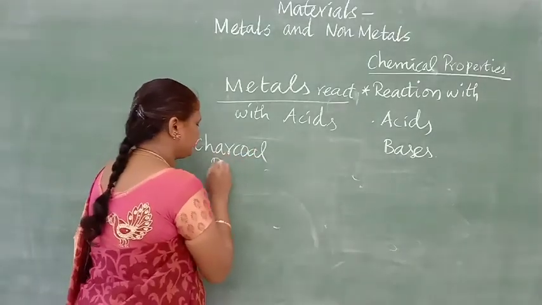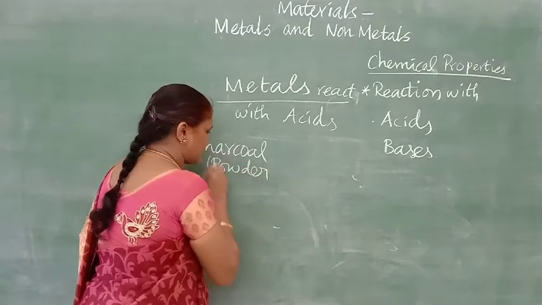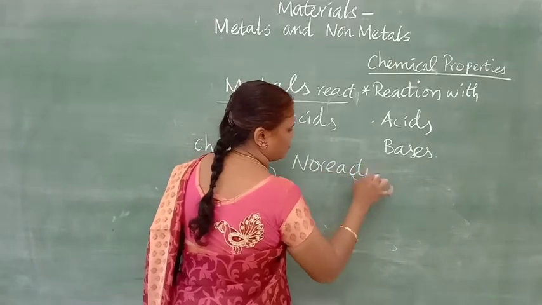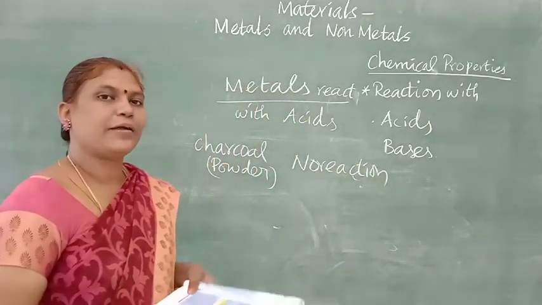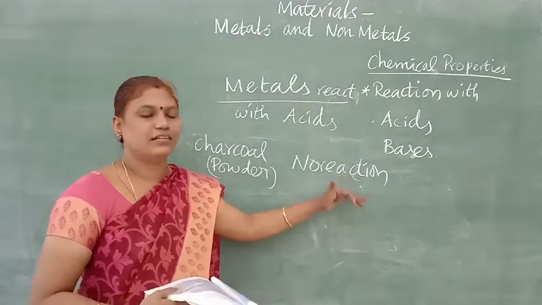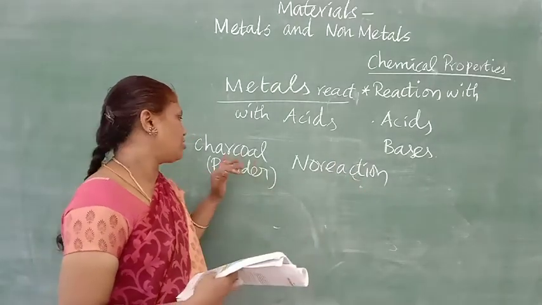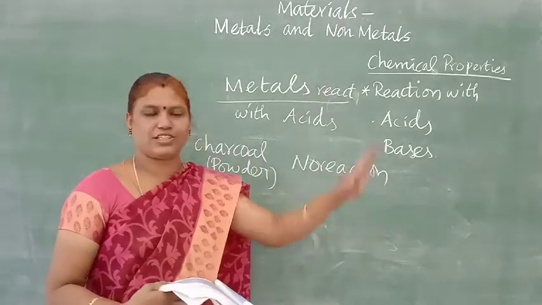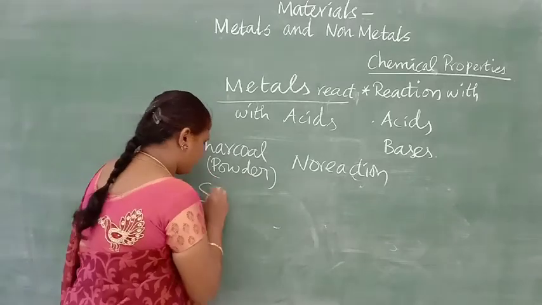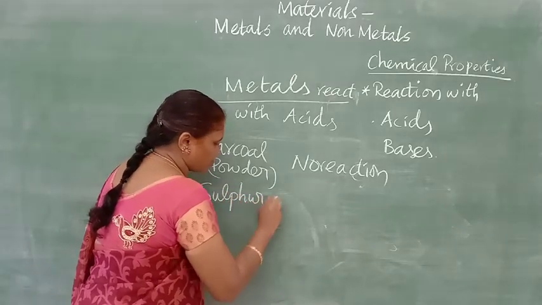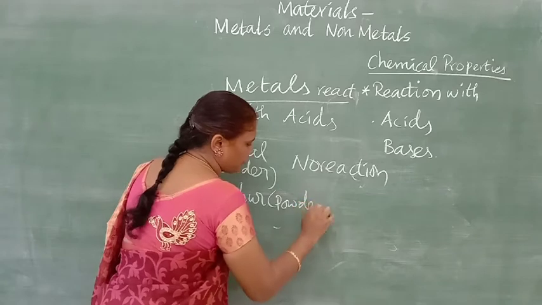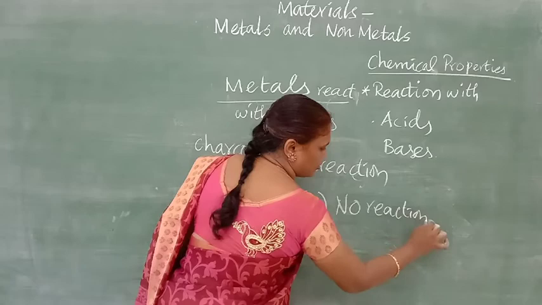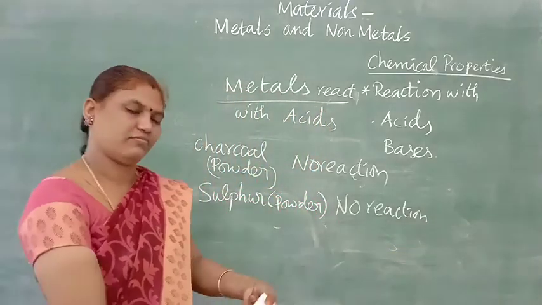With dilute acid, in room temperature and in warm temperature, there is no reaction under any condition. Similarly, sulfur powder also will not react with any acid in normal temperature and in warm condition.